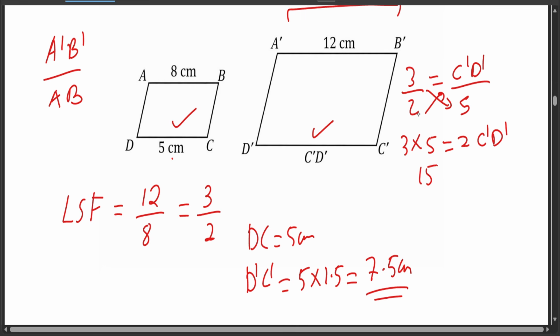This is going to give you 15 equal to 2c prime d prime divided by 2, so 2c prime d prime is equal to 7.5. So yep, that is the other way of getting the answer.